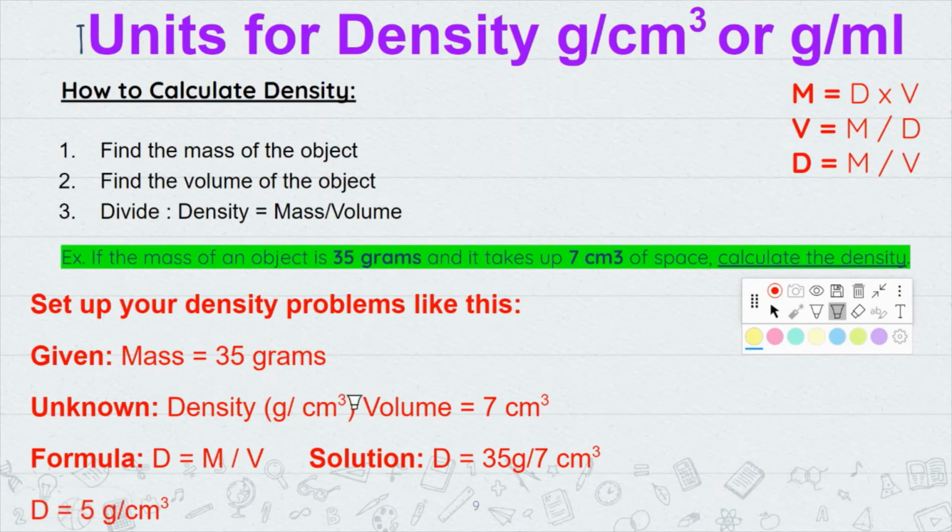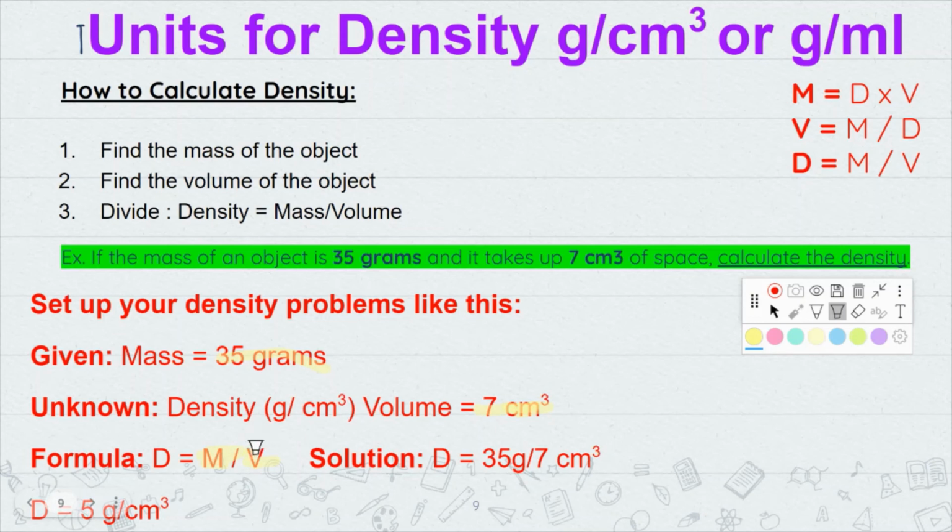We don't know what that density is, but they gave us the volume right here, 7 centimeters cubed, right? And then the formula is density equals mass divided by volume. So all you got to do is plug that in, right? You know that the M stands for mass, right? And here they're giving you 35 grams. That's a mass. Then volume right here, you know that centimeters cubed is for volume, and they're putting that number at 7 centimeters cubed. So you just plug it in, right?